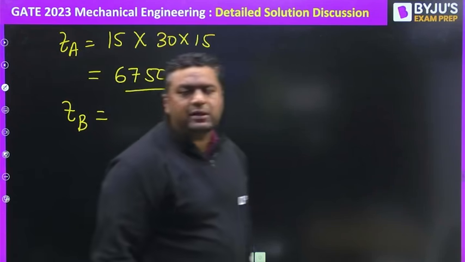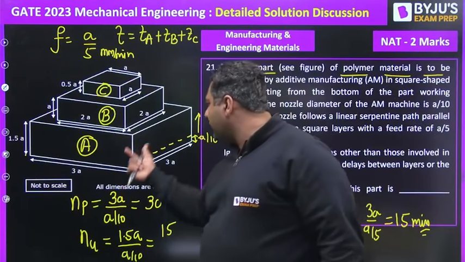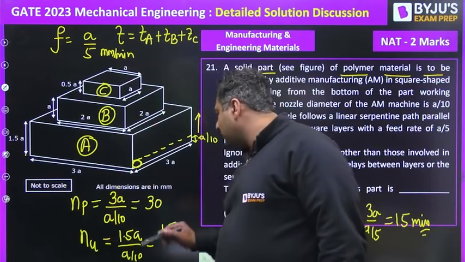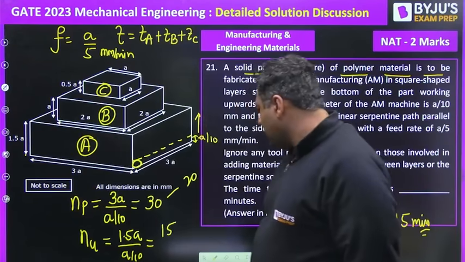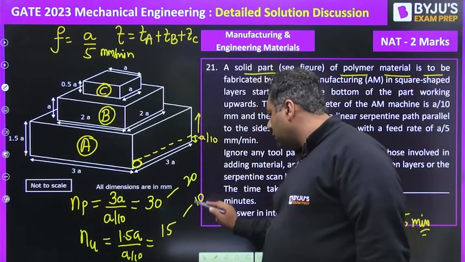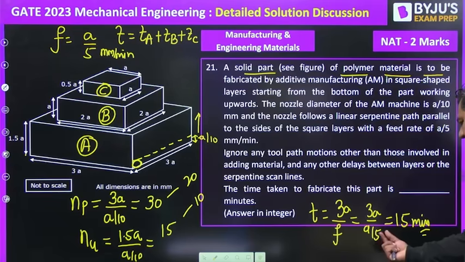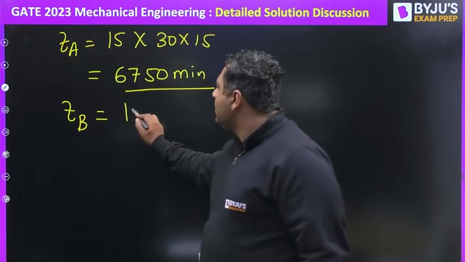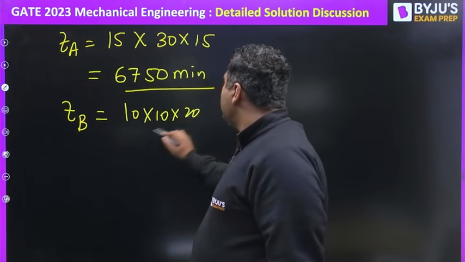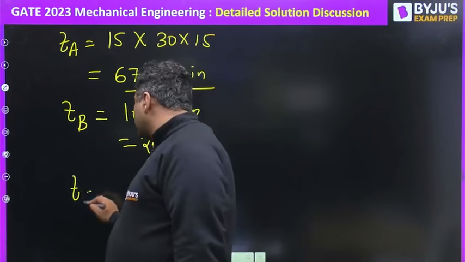When you do the similar calculation for B, I am showing you in short. In place of 3a, you will get 2a. So 2a by a by 10 becomes 20. Then a divided by a by 10 becomes 10. And 2a by a by 5 will be 10. So 10 into 10 into 20 will be 2000 minutes. Similarly, you need to do it for C.